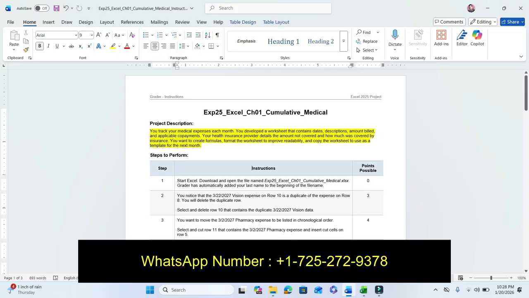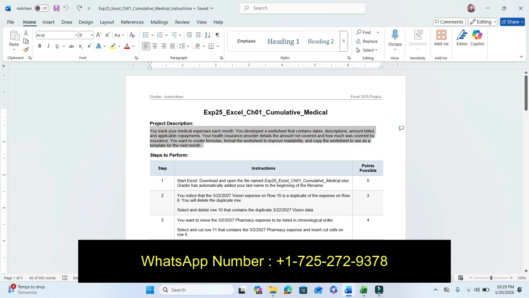You track your medical expenses each month. You develop a worksheet that contains the description, amount billed, and applicable copayments. Your health insurance provider details the amount not covered and how much was covered by insurance. You want to create formulas, format the worksheet to improve readability, and copy the worksheet to use as a template for the next month.